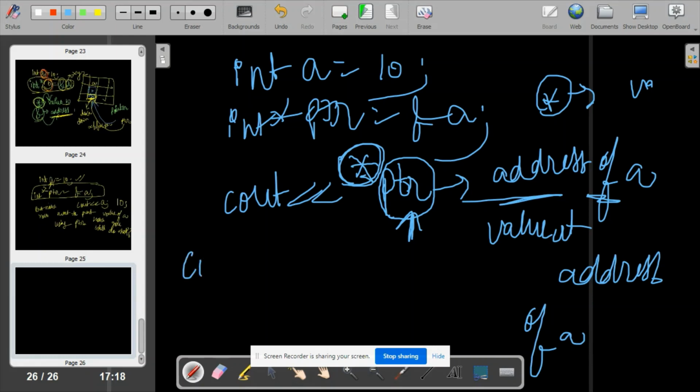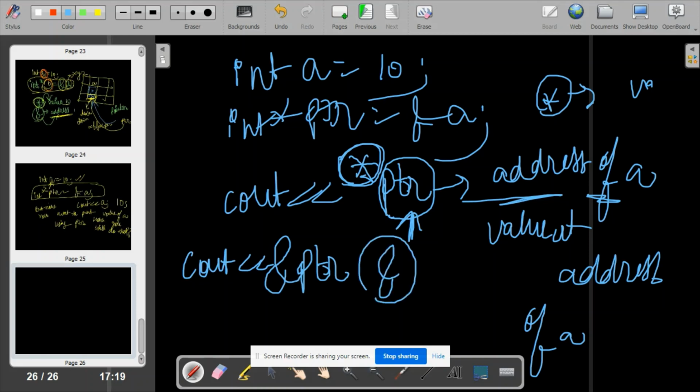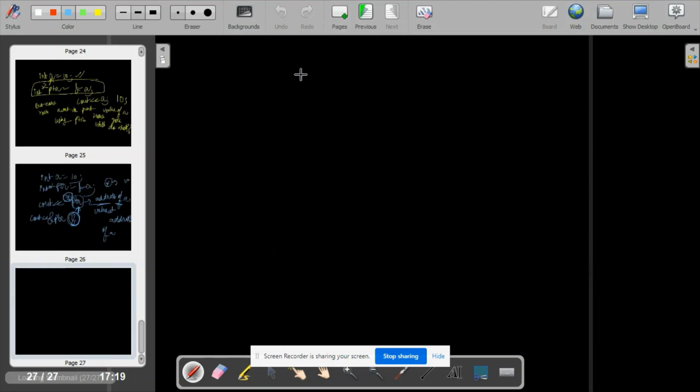And if you want to print the address, how will you write? Either simply write ptr or ampersand ptr, because this ampersand sign gives you the address. I know it is a little bit confusing for you, but let me make it very simple. Let us do it again step by step.